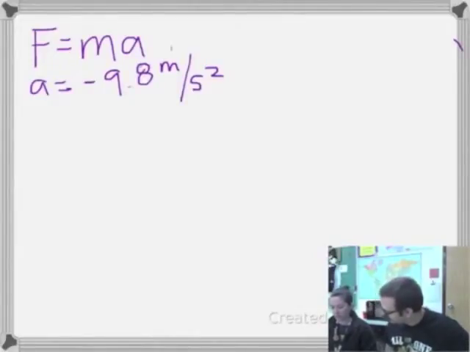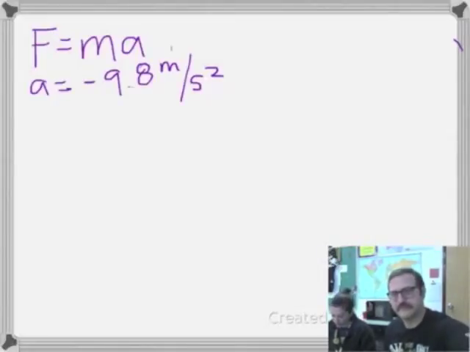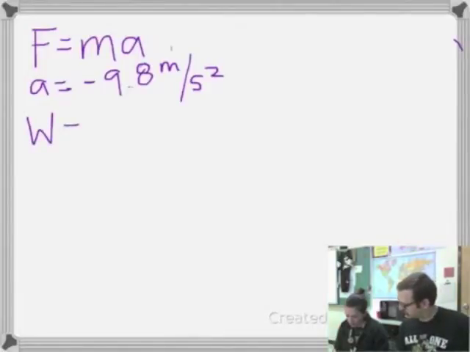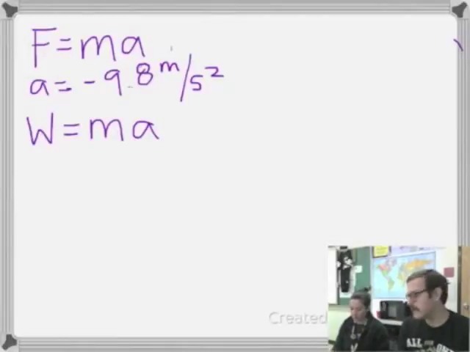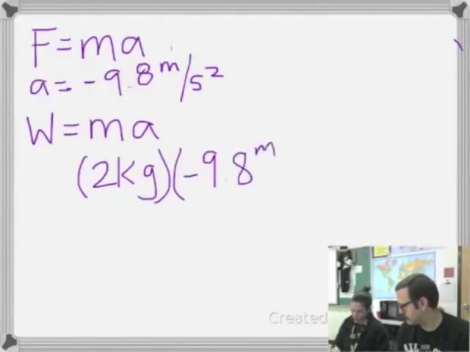How much would a 2-kilogram book weigh on Earth? All right, so we said weight is a force. So we can just say weight would be equal to the mass of the book times acceleration. We know acceleration on Earth is negative 9.8. We said the mass of the book was 2 kilograms, and acceleration is negative 9.8 meters per second squared.